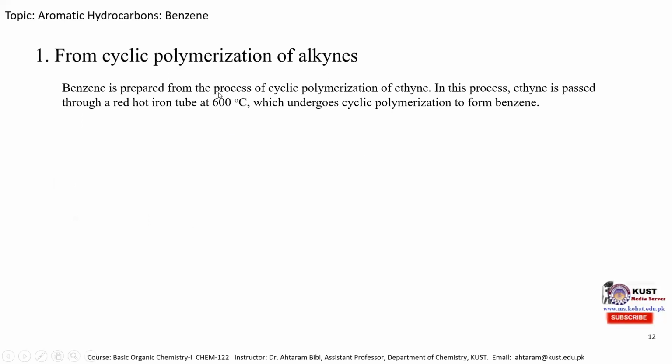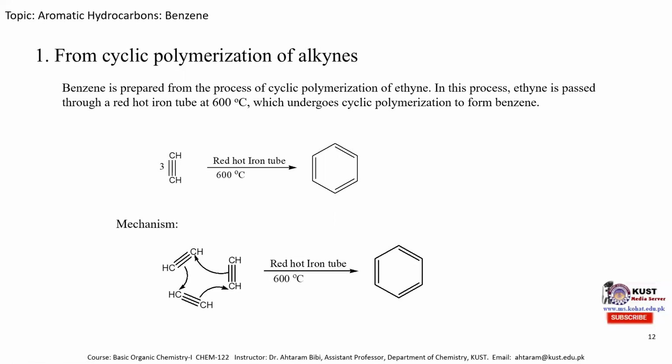Benzene is prepared by the cyclic polymerization of ethyne. When acetylene is heated in a red hot iron tube at 600 degrees centigrade, it undergoes polymerization to form benzene. This is the ethyne molecule, the acetylene molecule. When 3 equivalents of acetylene are heated at 600 degrees centigrade in a red hot iron tube, it cyclizes and produces the benzene ring. The mechanism is mentioned over here.